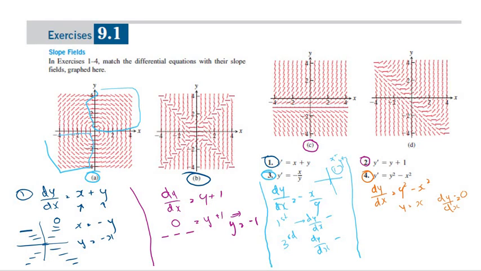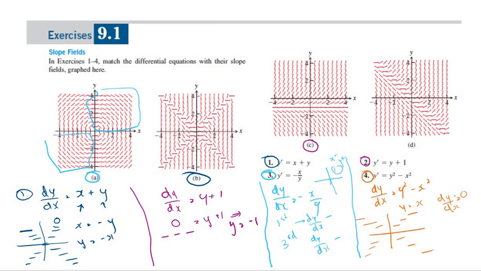So we are left with only D. I think I made a mistake here. So when y is equal to x, dy over dx has to be equal to 0. So y is equal to x all this way, and y is equal to x here as well.